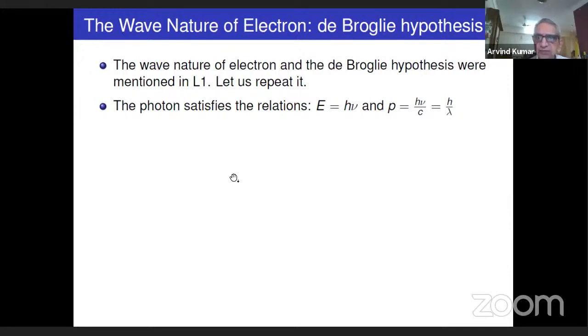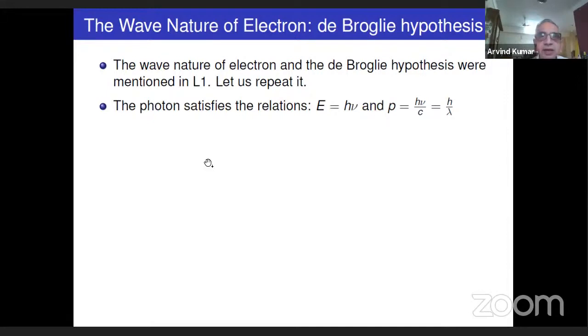So we discussed the wave nature of electrons yesterday, and the de Broglie hypothesis we had mentioned. Let's repeat it. Now, photon satisfies E equal to h nu and P equal to h by lambda. This is what photon satisfies.